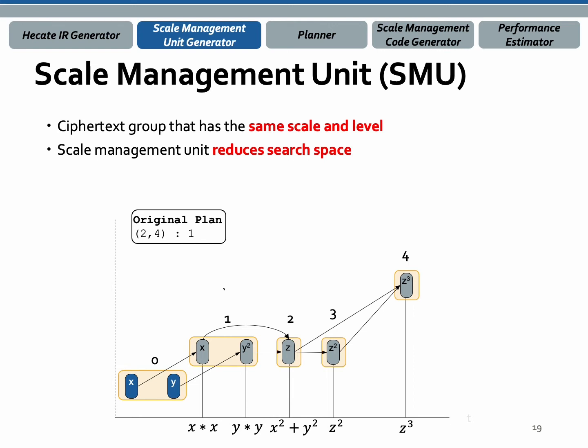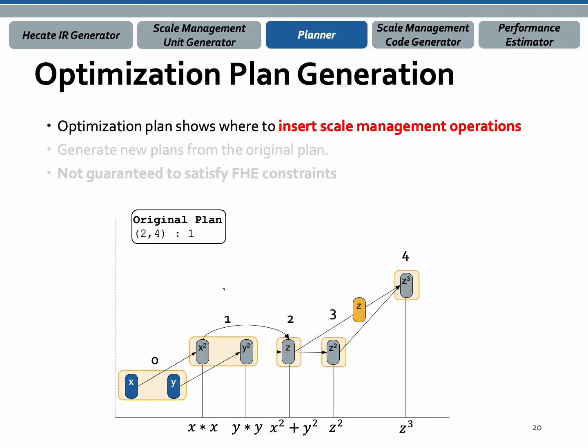Then the planner generates an optimization plan. The optimization plan shows where to insert scale management operations. The example plan selects the edge between SMU 2 and 4 and inserts one scale management operation. The planner does not know the scales and levels of the ciphertexts, so it cannot determine which scale management operation should be inserted. The planner just specifies where to insert scale management operations.